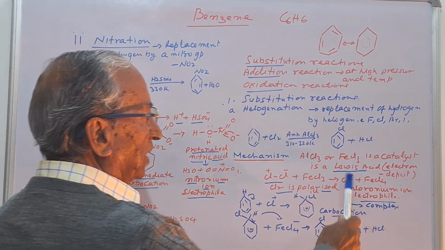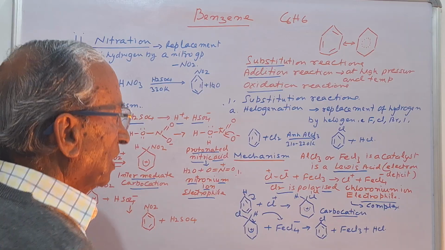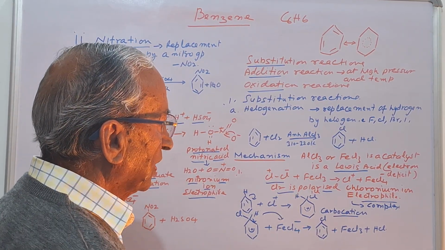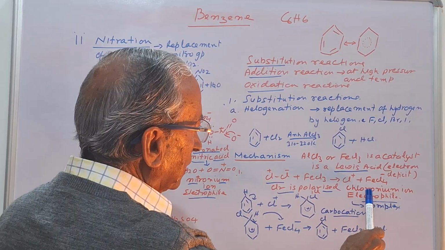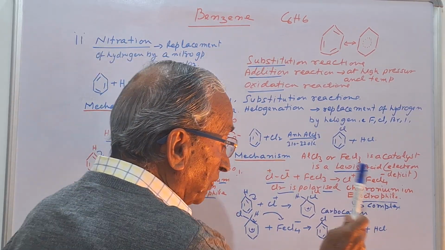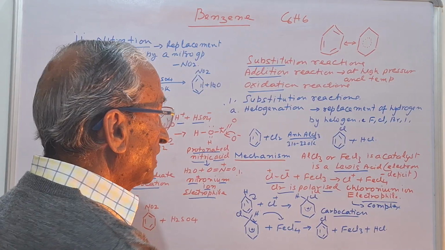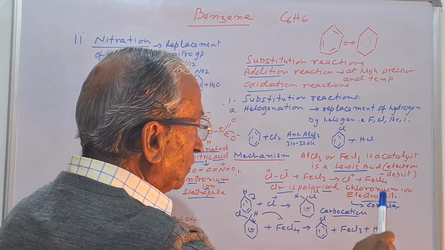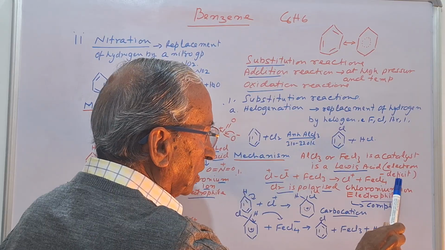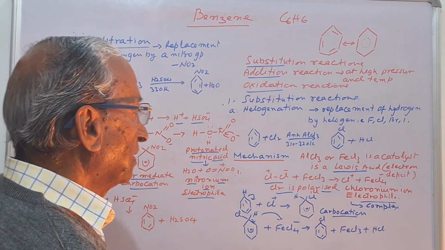And this Lewis acid first polarizes the chlorine molecule to form the chloronium ion, which is electrophile in nature. Listen here, it is electrophile in nature. So we say that this reaction is due to the electrophile, that is, here the chloronium ion is formed.